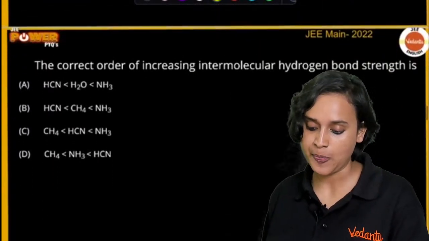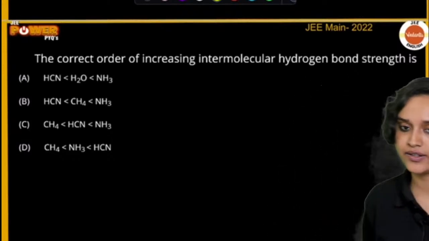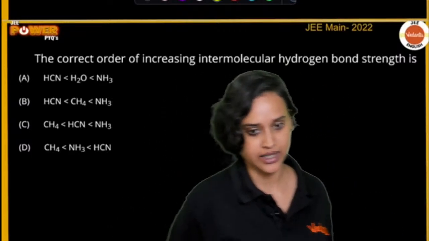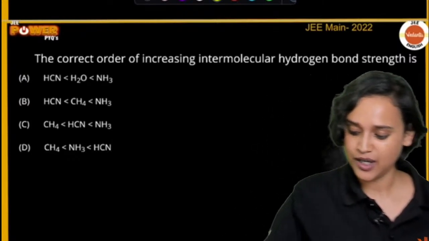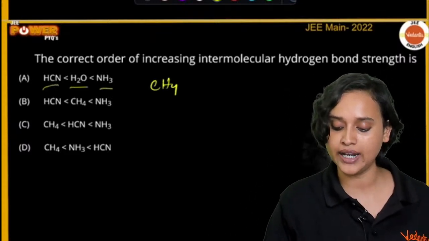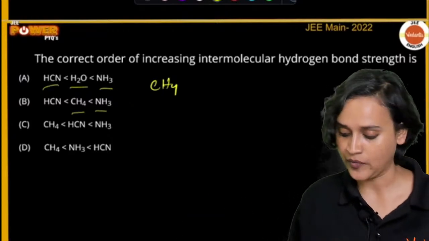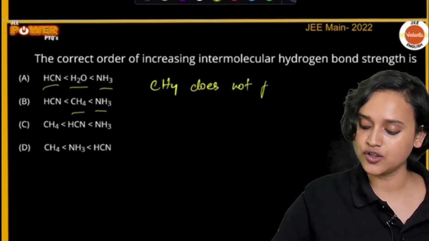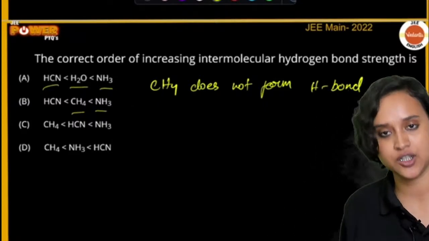Chalo, next question. The correct order of increasing intermolecular hydrogen bond strength is. Acha. For this, we have to understand that, first of all, CH4 does not form hydrogen bonding. See, you have options HCN, H2O, NH3, then you have NH3, CH4, right? So please understand that CH4 does not form H bond.